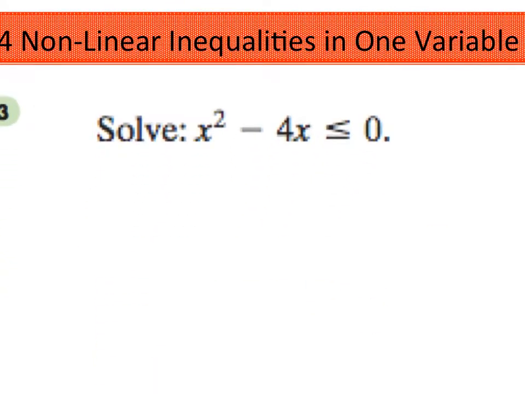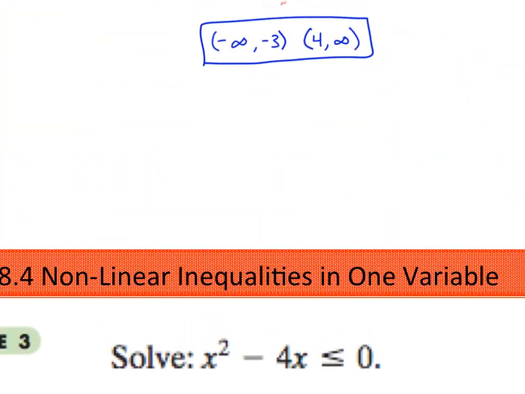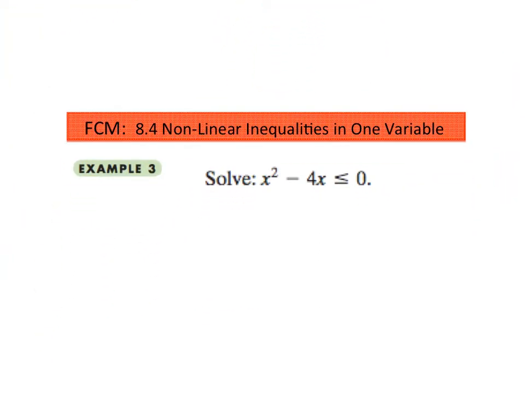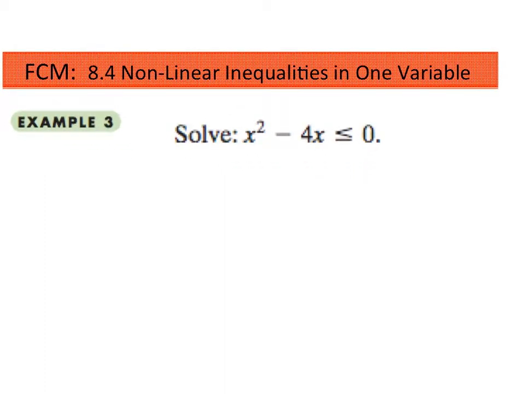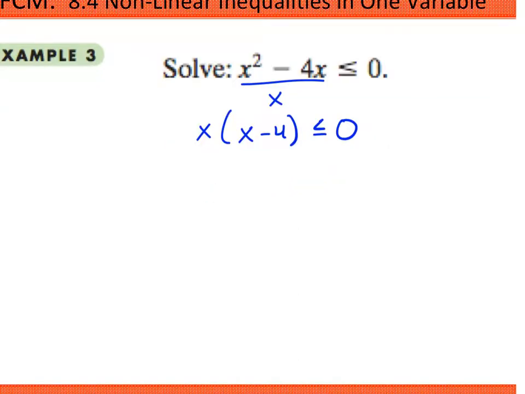But when we get into things that are not set up in factored form, like quadratics that are in standard form, we're going to have to factor them. So like on this one, I'm going to have to start with the greatest common factor. If I factor this, this is x times x minus 4 is less than or equal to 0. So now I have it in factored form, and I can set each factor equal to 0. x equals 0, and x minus 4 equals 0. Remember, the GCF is a factor. It does count. So I add 4 here, x equals 4.